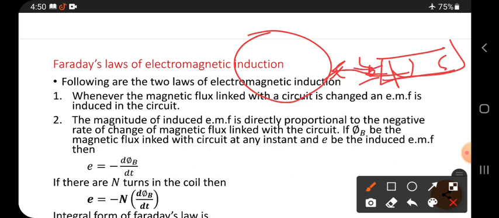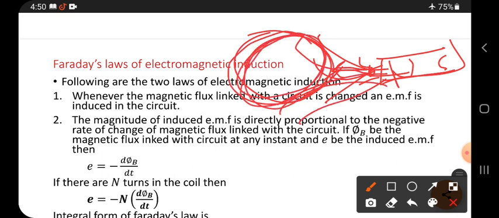While it is coming nearer, more flux lines link with the coil. Gradually the number of lines linking increases. Then in this coil, induced EMF, electromotive force, will be generated, right?